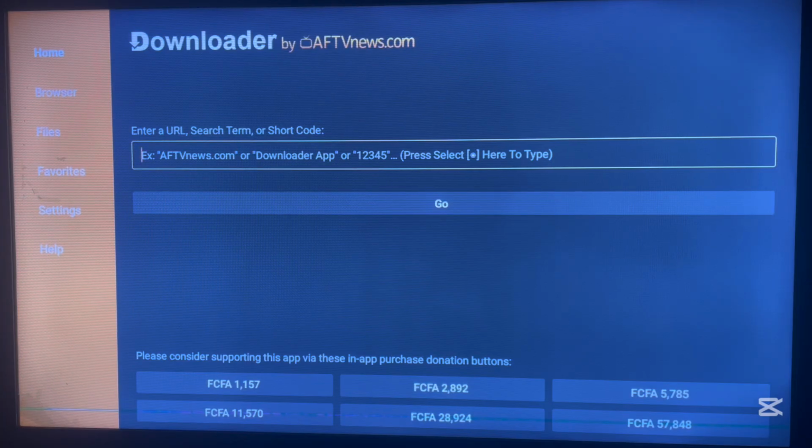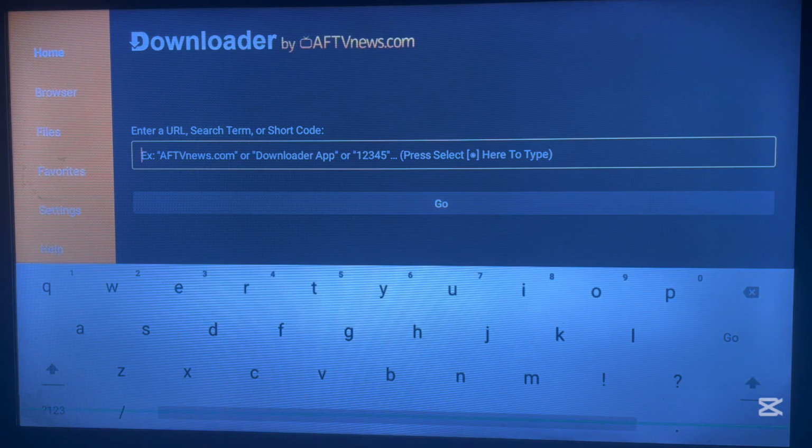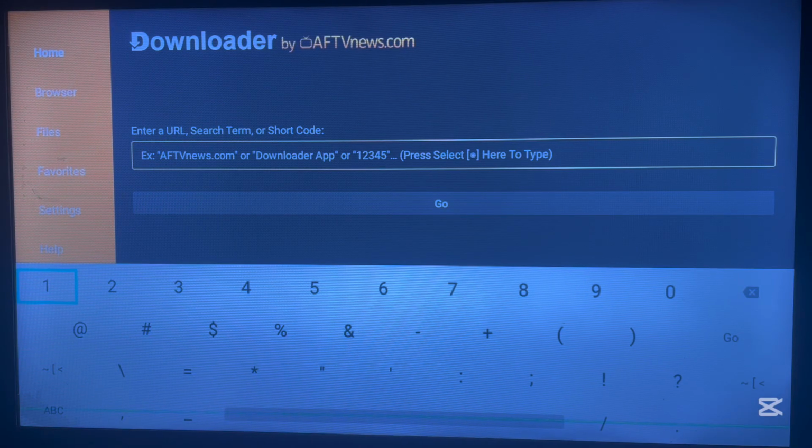So if you go to that video and watch it, you're going to see the downloader code for all the applications that I just showed you. But the simplest way is for us to use Unlinked. So to use Unlinked, we have to first of all download Unlinked. And to download Unlinked, we have to type in this code. The code is simple. So here is the code 10381.